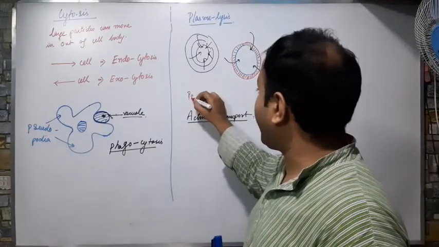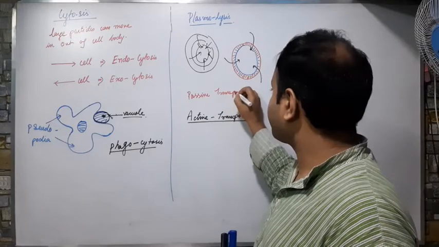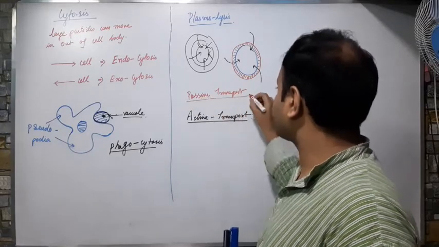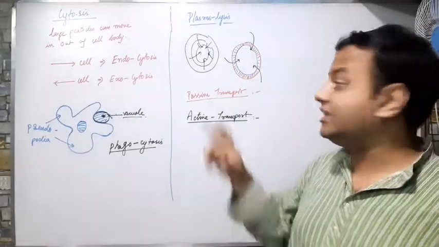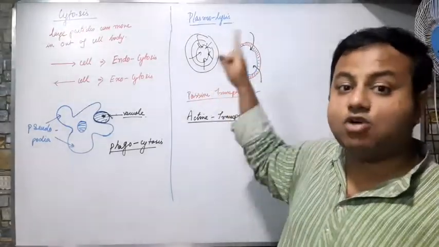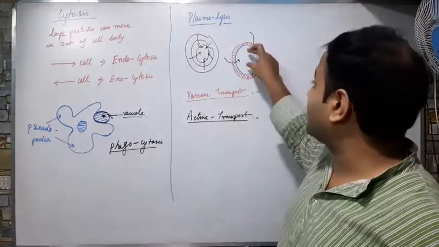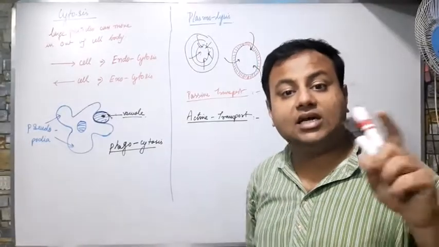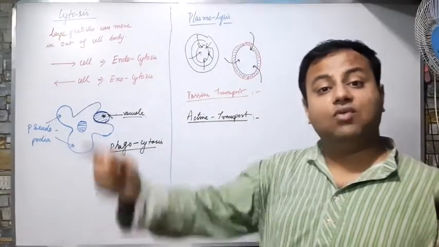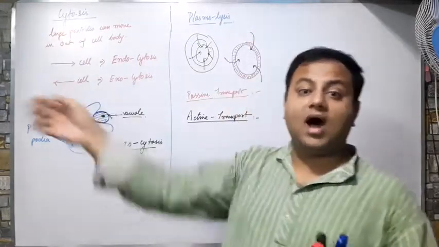But here, what we have seen is that there was excess water inside, but it cannot go in. Rather, some water from inside moved out. Means the particles are moving from a region of lower concentration to higher. It is the opposite. Means from lower to higher.